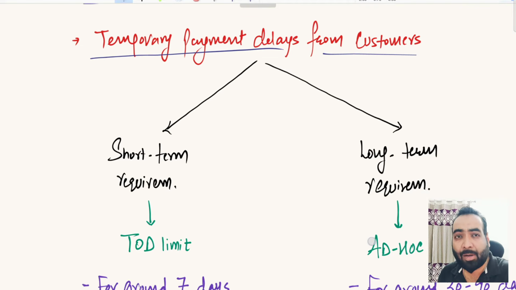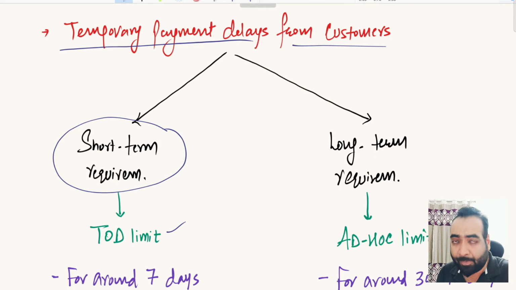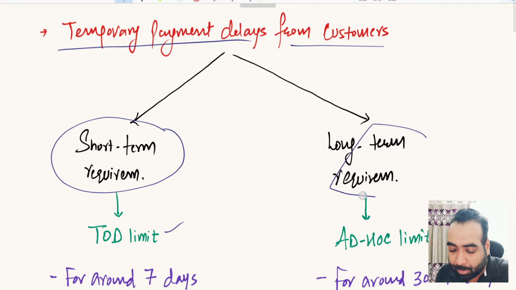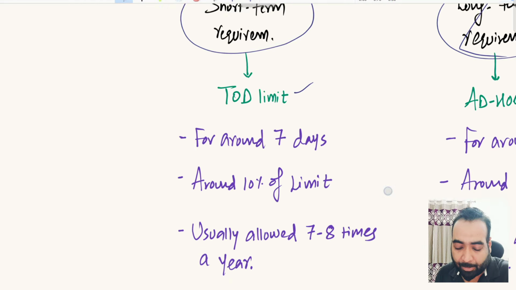If you require funds for a very short period, then TOD limit is the product for you. If you require funds for a slightly longer period of time, then ad hoc limit is the product for you. So let us understand first the TOD limit.